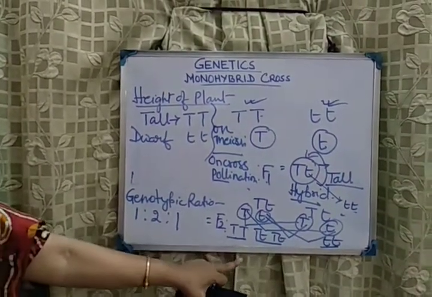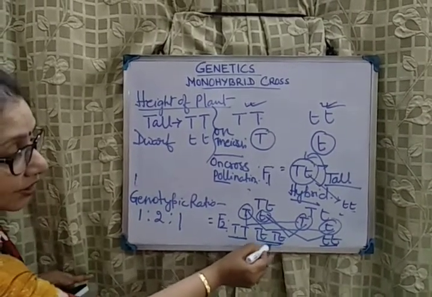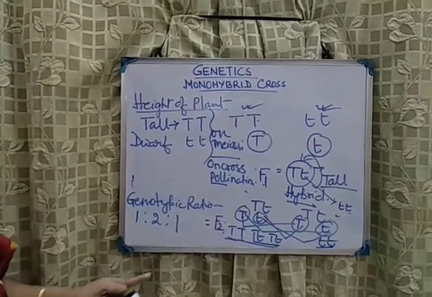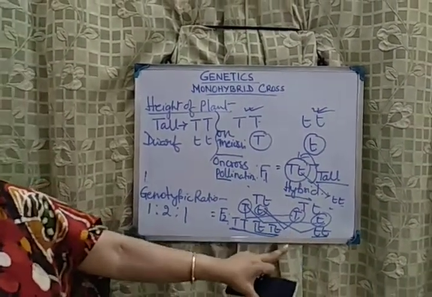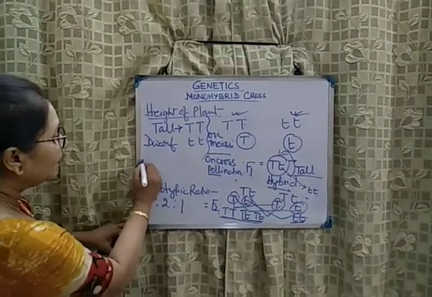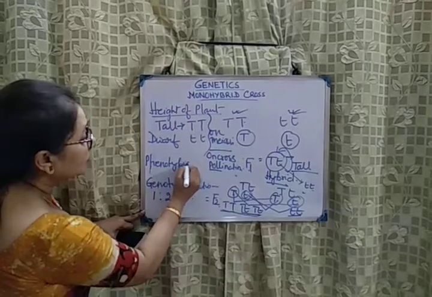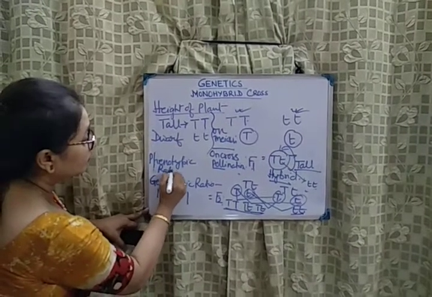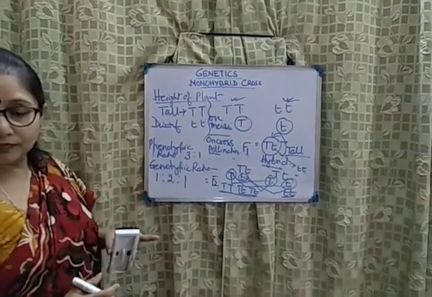What are the phenotypes? This plant and this plant, these three plants, they will be tall, and one plant is dwarf. So if that is the phenotype, the phenotypic ratio will be 3:1.